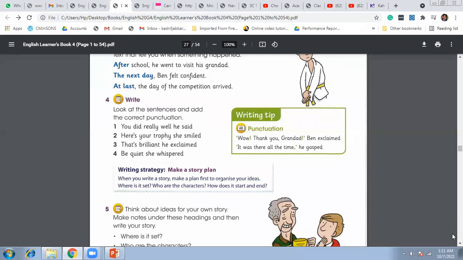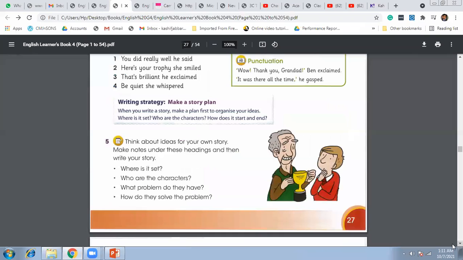And this is basically a writing strategy, and then make a story plan. You are going to write your own story. When you write a story, there are a few things that you need to plan and organize. First make a plan to organize your ideas: where it is set, who are the characters, and how does it start and end. Instructions you can find here in question number 5: to think about your own story, make notes under these headings, and then write your story.